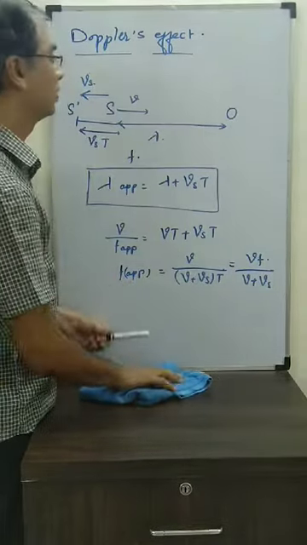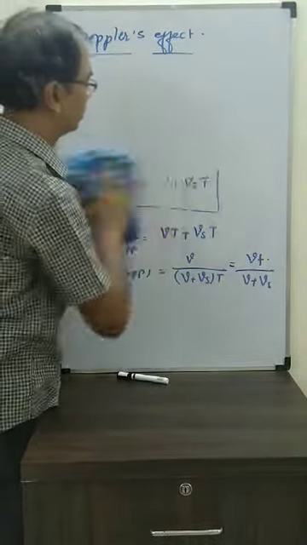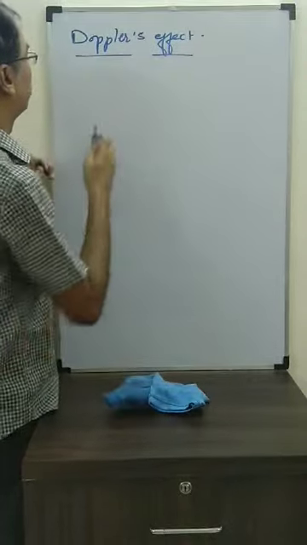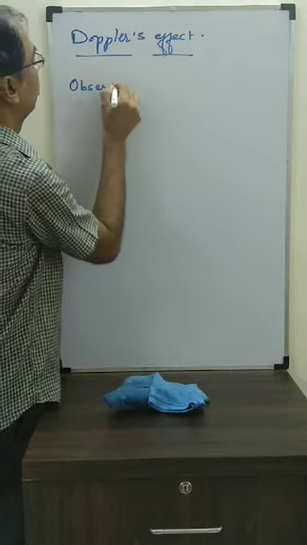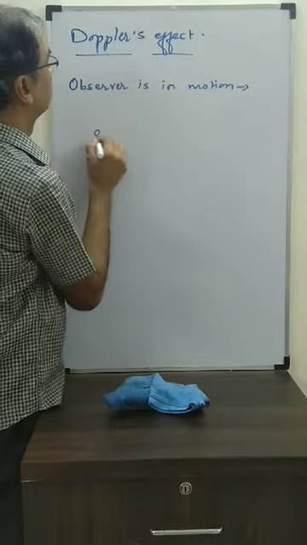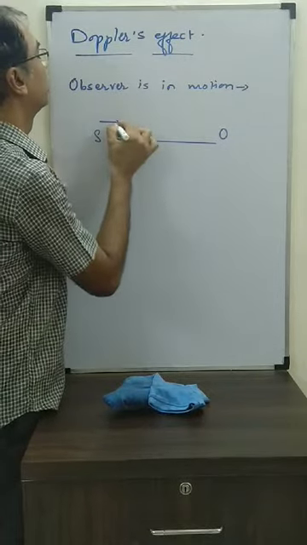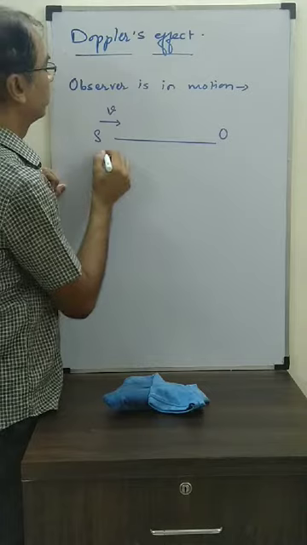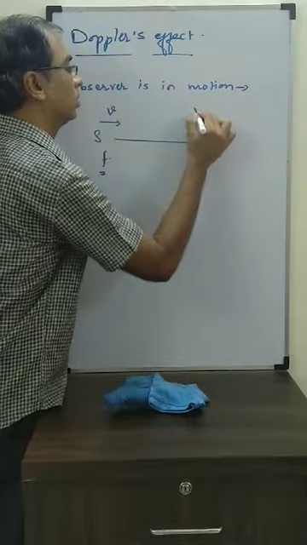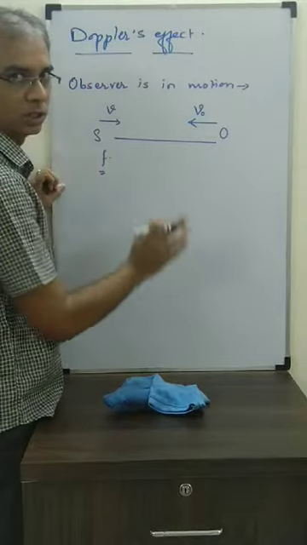Now let us take the second case in which the observer is in motion and the source is at rest. Let's see now how to find this. So the source is at rest now, the observer is in motion. Here is the source, here is the observer. The source is at rest, but sound is being produced by the source. It's going towards the observer, and the actual frequency is F. The observer is coming towards the source now. Let's say its speed is VO. Because the source is at rest, there is no change in wavelength.